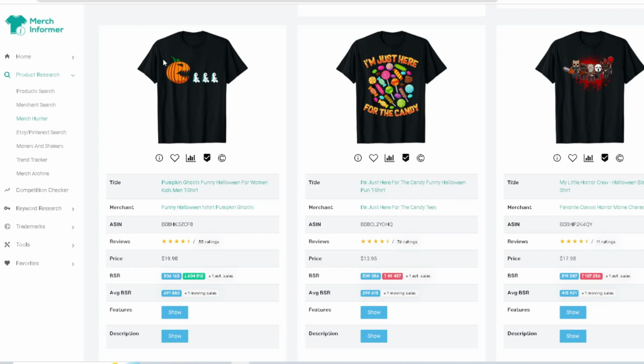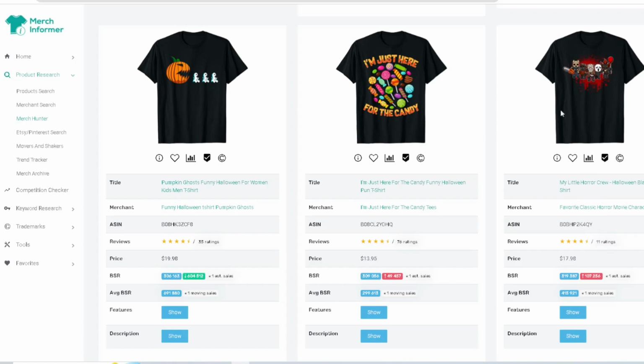I personally don't create anything like this. I usually stay away from stuff like that because I don't want to mess with anything like that. Just here for the candy. I'm just here for the candy. This one right here was one of the popular ones. Like, I'll trade my brother, I'll trade my sister for candy, right? You can even scale that out too as well. There's so many different ideas that can be done right there, which would be really, really cool.